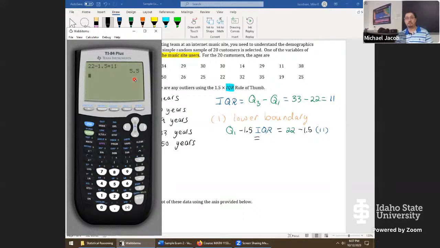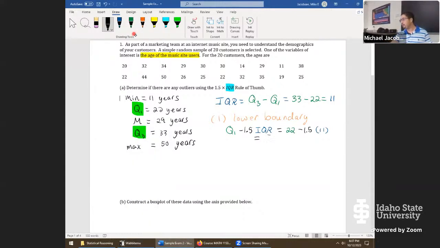So probably no outliers on the lower end, but we should still look through the data and see if we find anything. So here's 5.5 years. Going through row one, smallest value is 11, so we're okay there. On row two, I see a 19. I think the 19-year-old is the lowest on row two. So what I would say here is no outliers on the lower end, because none of the values in our original data is smaller than the 5.5 we just found. Well, any questions, folks, with that first phase?